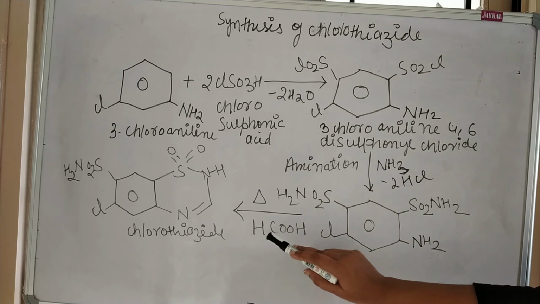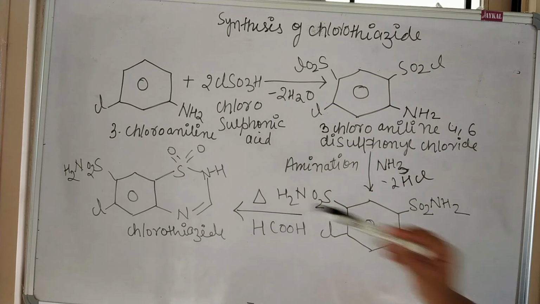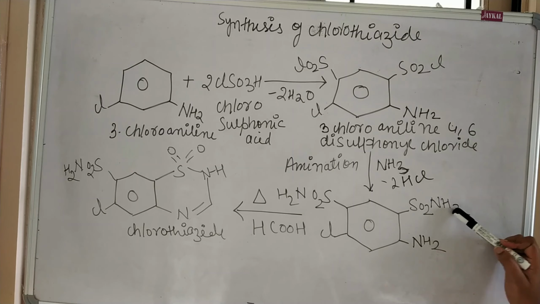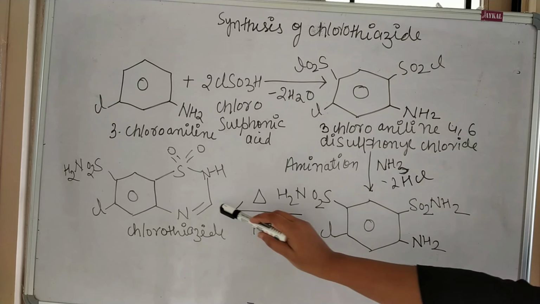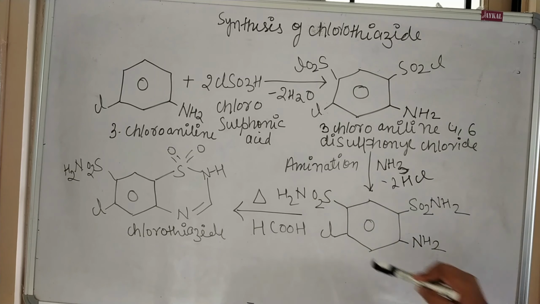Next, in the presence of formic acid and heat, the cyclization process will take place, and you can see SO2NH2 here, and this CH will form. Here the cyclization process will take place and the formation of chlorothiazide will occur. So this is the synthesis of chlorothiazide, which is a thiazide derivative.